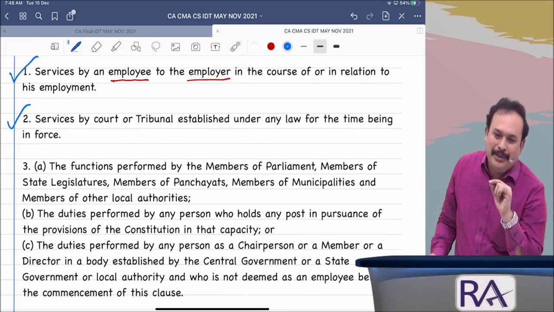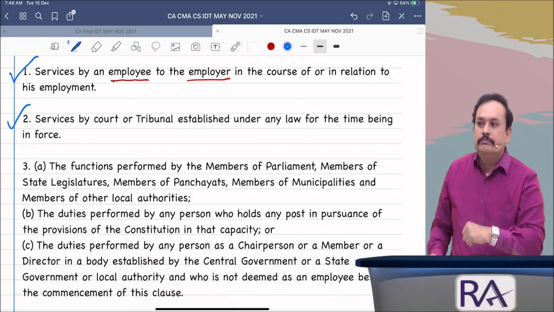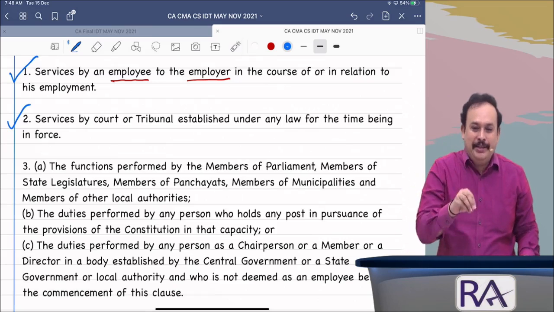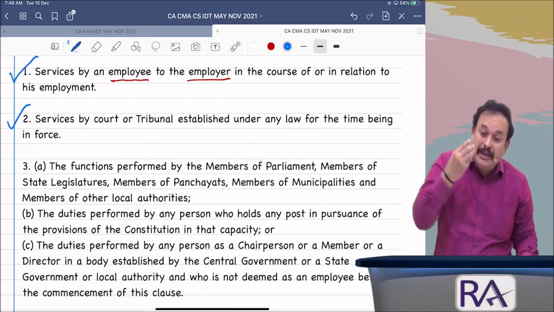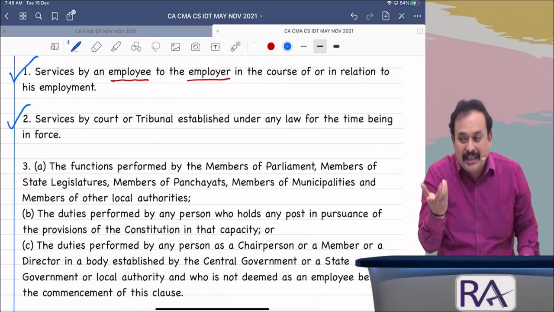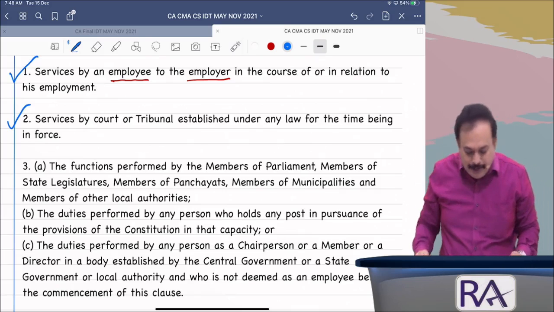Suppose you want to go for appeal, my dear, you have to pay appellate fees. Appellate fees is not a consideration which you pay to a judge to give judgment in your favor. It is not so. It is only applicability. You want to qualify to go for appeal, you have to pay application fees, appellate fees. That is not a consideration. Is that clear? Now the point comes into the picture.